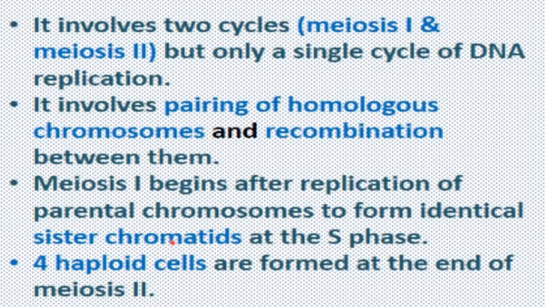After that the G2 phase will come after the S phase, and then meiosis 1 begins, right? Now 4 haploid cells are formed at the end of meiosis 2. So it is different from mitosis. In mitosis, you know, 2 daughter cells are formed at the end, but here 4 daughter cells are formed from one cell, from one parent cell, okay? And those 4 daughter cells are haploid cells.